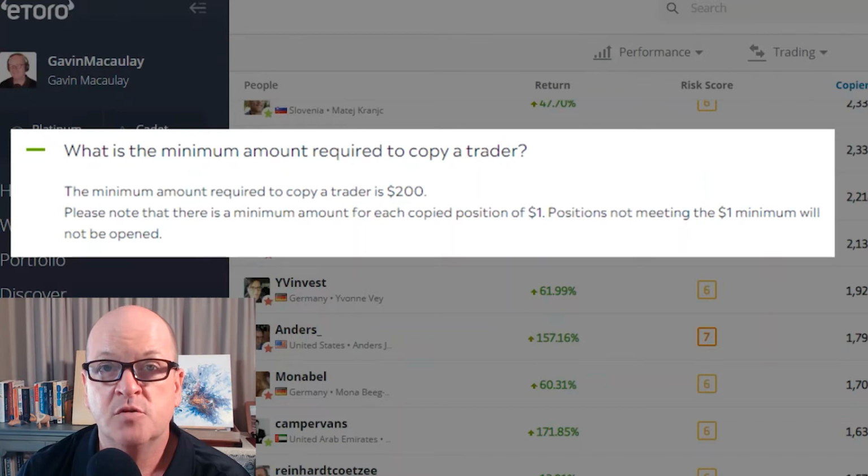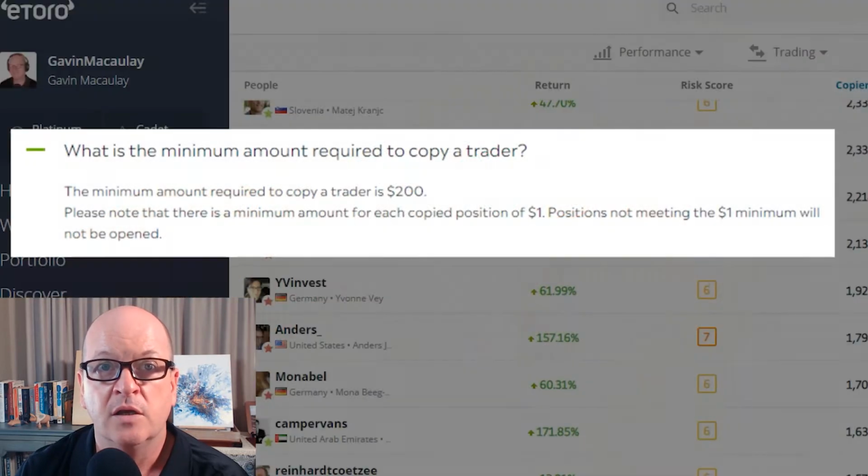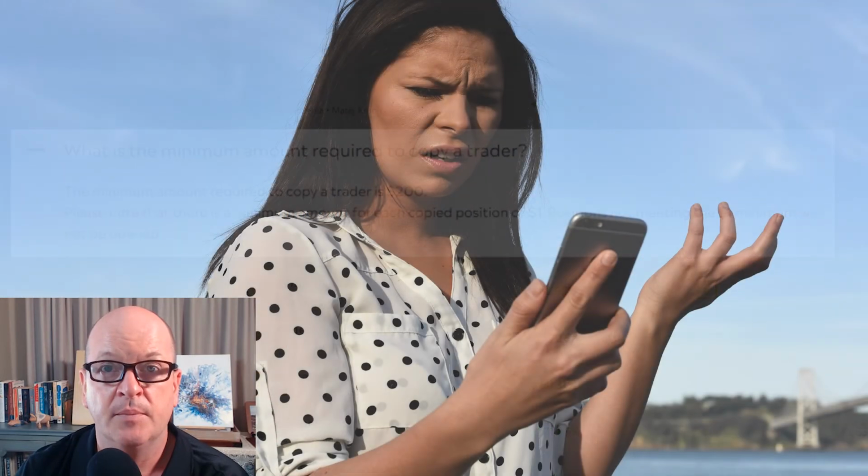So there's a minimum trade amount on eToro of $1. This applies to you. No eToro user, including you, can have any single trade under this amount. Alright, so if you try to copy someone with an amount below the minimum copy amount, the smallest positions they have, which might be below $1, will not copy, and you won't have them in your portfolio.